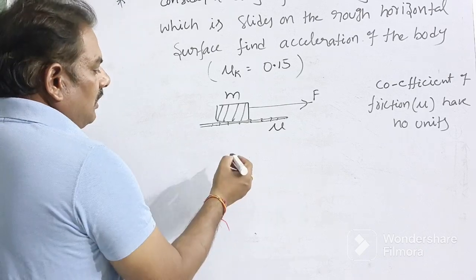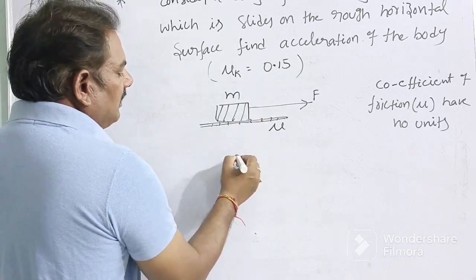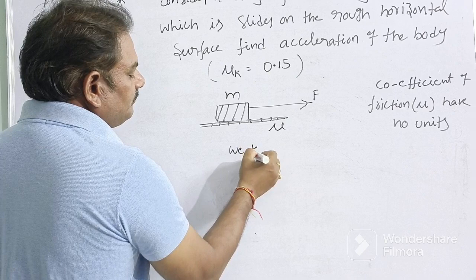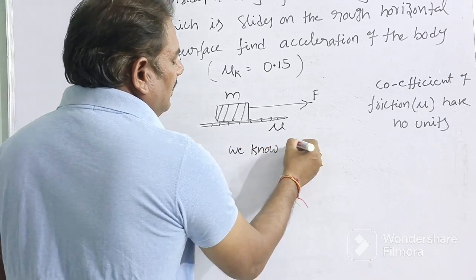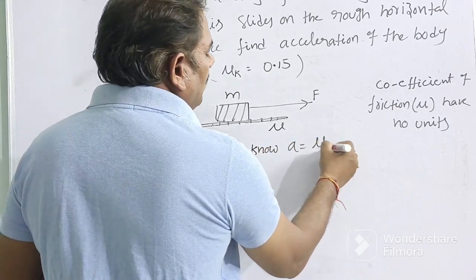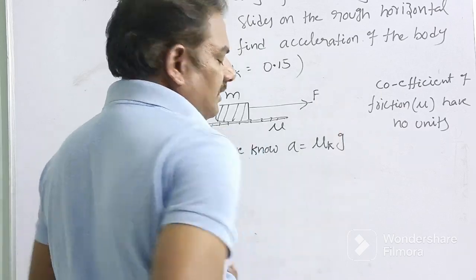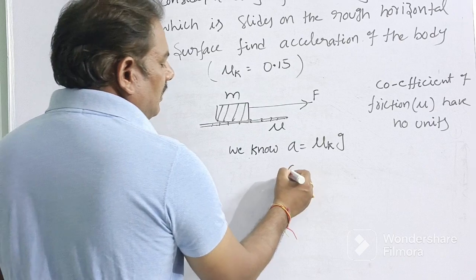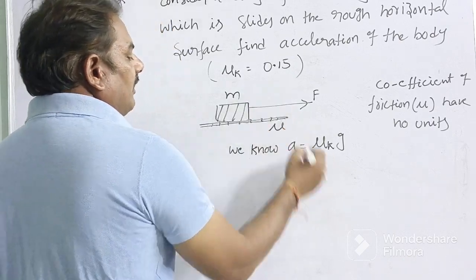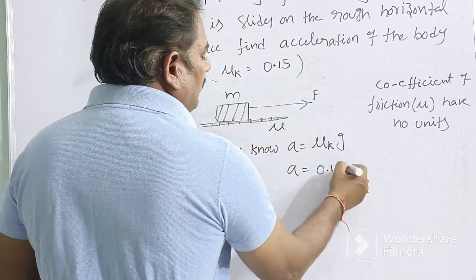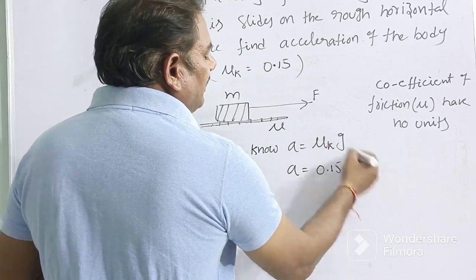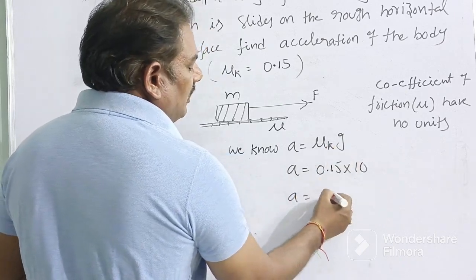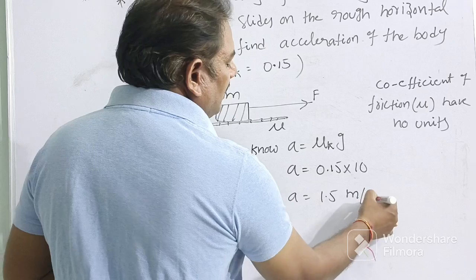We know the formula for acceleration: A equals mu k into g. This is only a simple formula. So A equals, mu k value is 0.15, for example g value let us take 10, then we get 1.5 meter per second square.